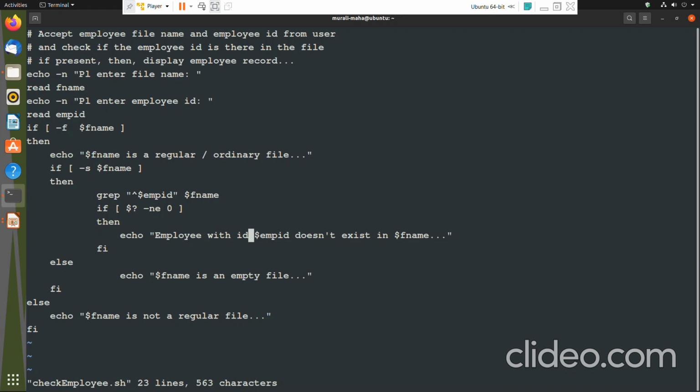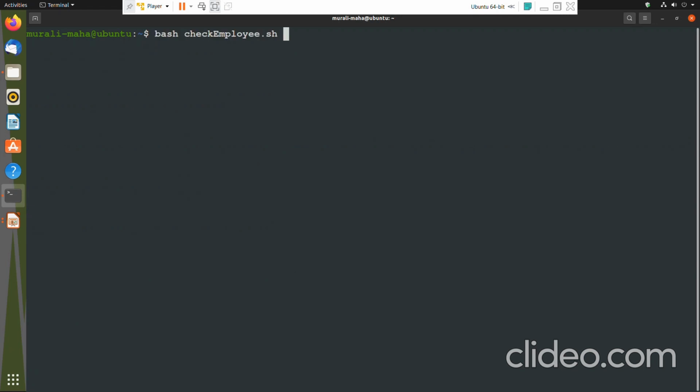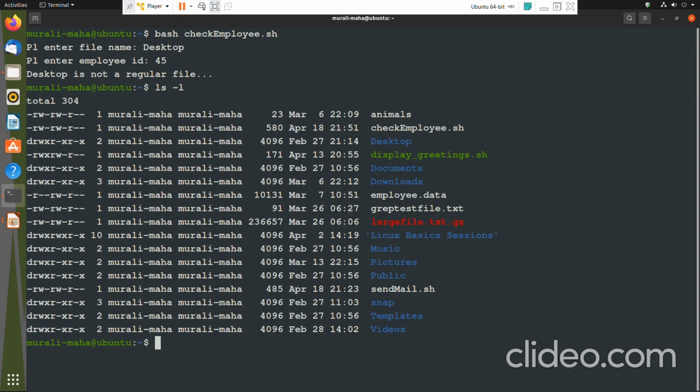$fname is an empty file. Fine. Then here, $fname is not a regular file. All those things we have taken care of. So, clear. Bash check employee.sh, enter the file name. I'm entering something like desktop, enter the employee ID 45. Desktop is not a regular file. Desktop is a directory file. We know that there is a file called desktop, but it is a directory file. So I'm checking whether the file entered is a regular file. So it fails, correct?